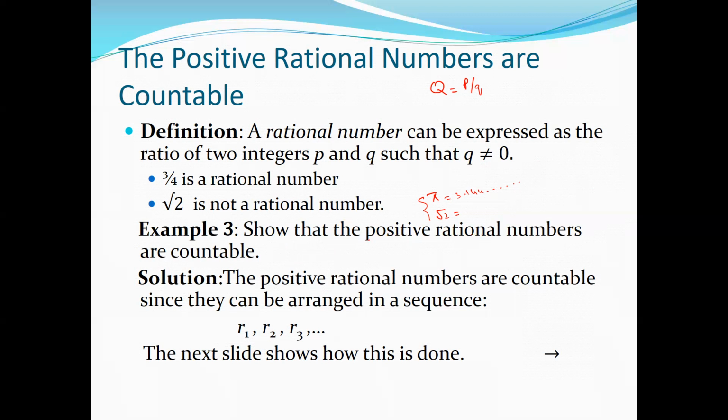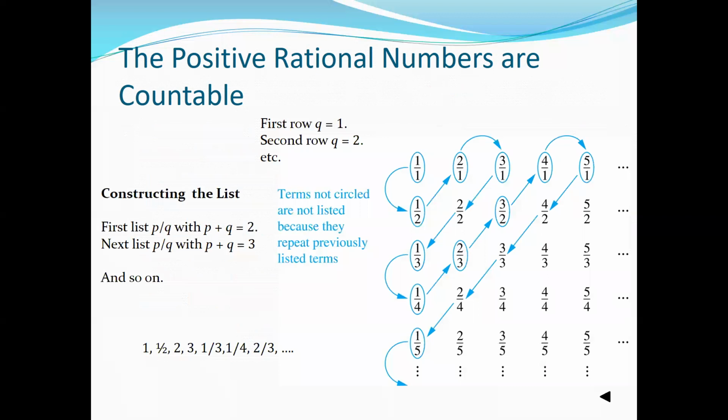Now let's see. The positive rational numbers are countable since they can be arranged in a sequence. We can find a sequence for these rational numbers. So that's why we are calling it countable. How can we arrange them in a sequence? Let's see. This is a way to organize or to list all possible rational numbers.